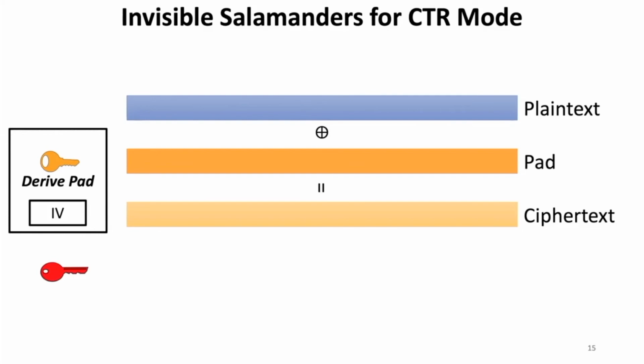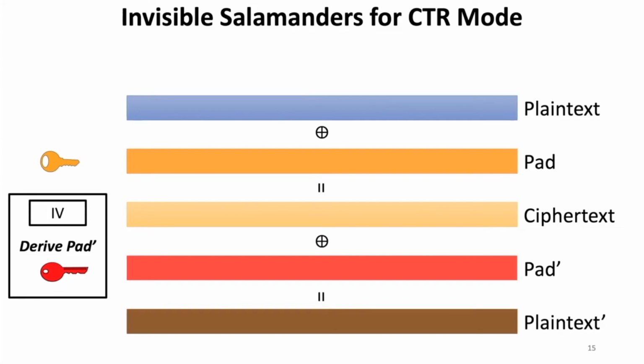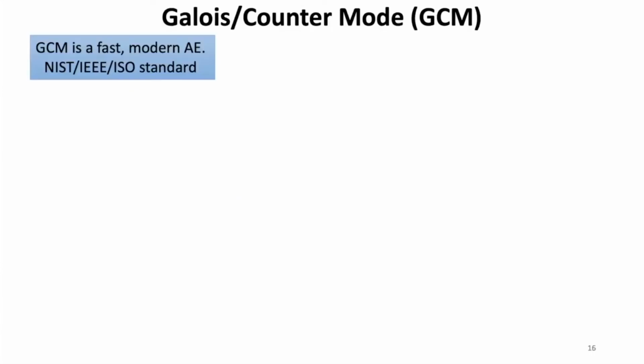But now imagine that we have a different key, this red key here. We can still derive the pad for this other key with the same IV and try to decrypt this ciphertext with this other pad, which will result in a different plaintext than the one we used for encryption. So counter mode has this somewhat counterintuitive property that a ciphertext can be decrypted by any key. Before showing the attack in full GCM, I'll briefly explain how it works.